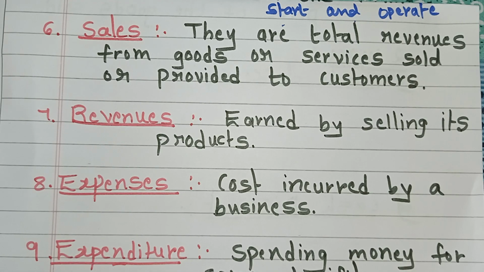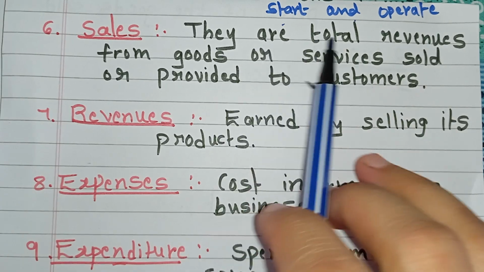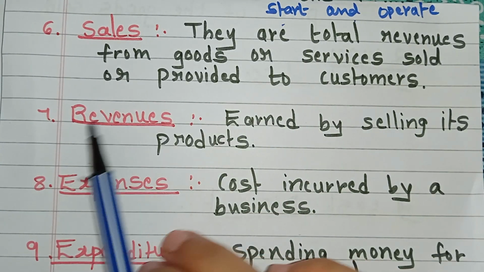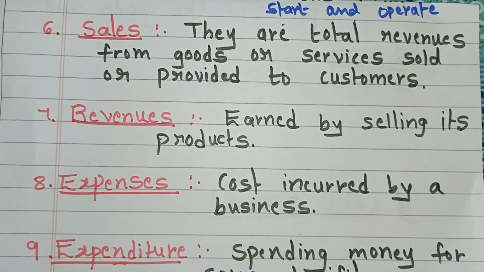What does it mean? In sales, they are the total revenues, means income. Here the term is revenues. It means earned by selling its products to the customers. Revenue means income. It is nothing but income. Income earned, or revenue earned, by selling its products.